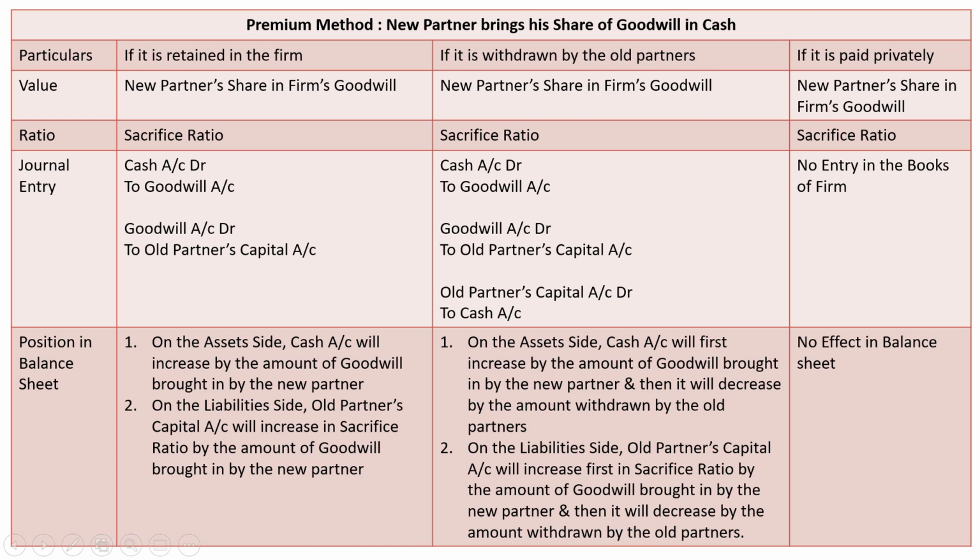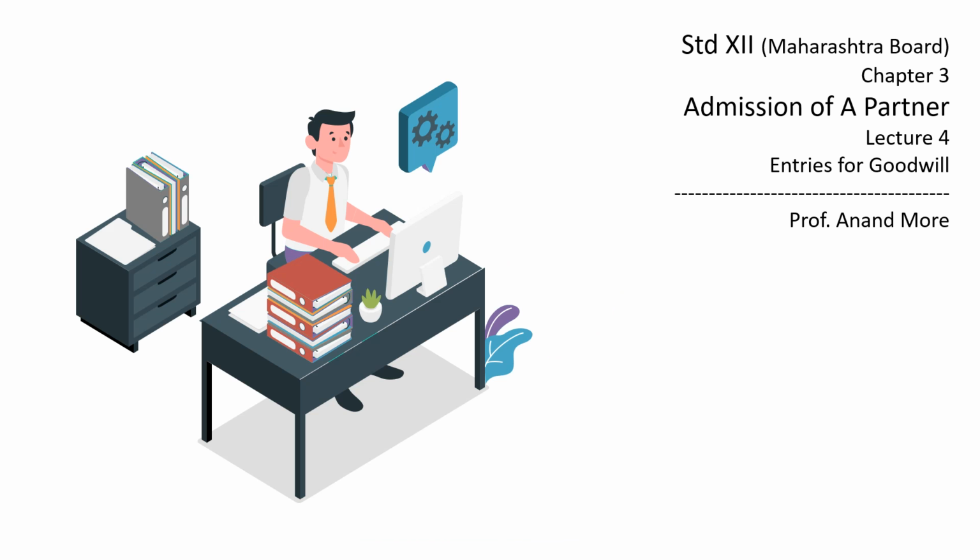4 steps we are going to use. Journal entries are going to be 2 journal entries. Cash account to goodwill account, and goodwill account to old partners' capital accounts, and the position on the balance sheet will be on the asset side. Cash account will increase by the amount of goodwill brought in by the new partner, and on the liability side, old partners' capital accounts will increase in the sacrifice ratio by the amount of goodwill brought in by the new partner. All these different things we have discussed earlier in lecture number 4, that is entries of goodwill. So those of you who have not completed this lecture, please go through this lecture also.